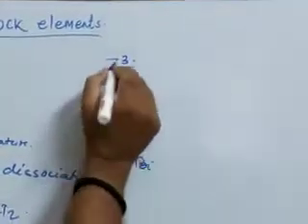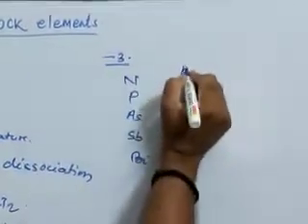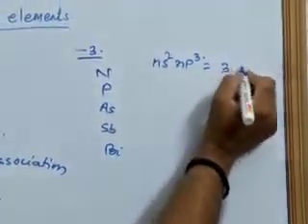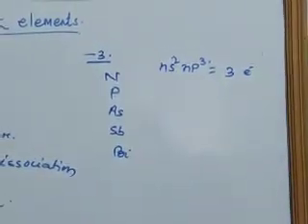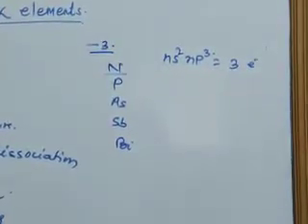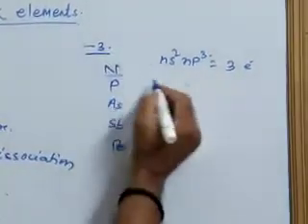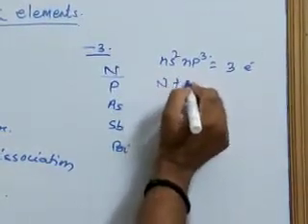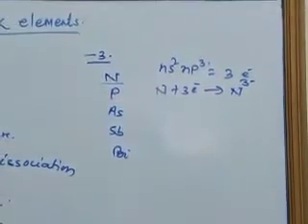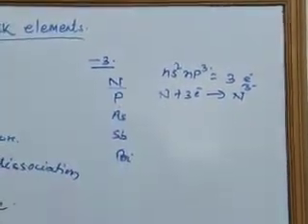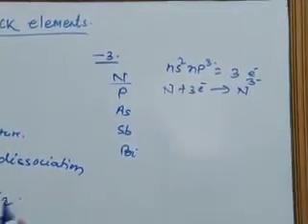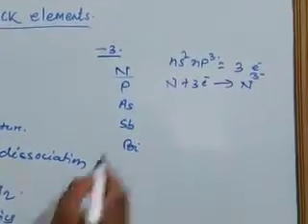The general configuration is ns2 np3. So they are short of 3 electrons from their octet. Nitrogen, due to its small atomic size and high electronegativity, gains 3 electrons and completes its octet. So nitrogen gains 3 electrons from highly reactive metals like sodium and potassium, and forms the N3 minus ion.